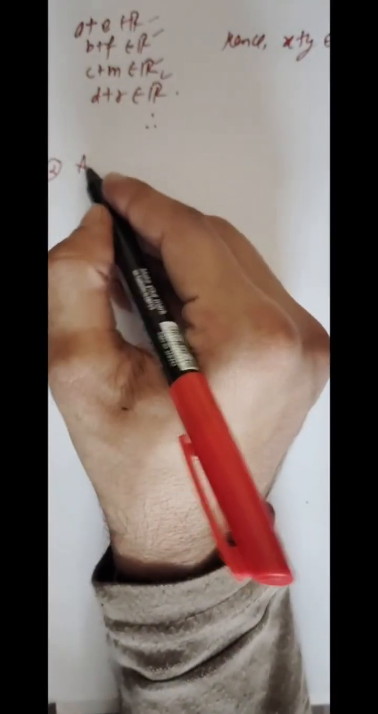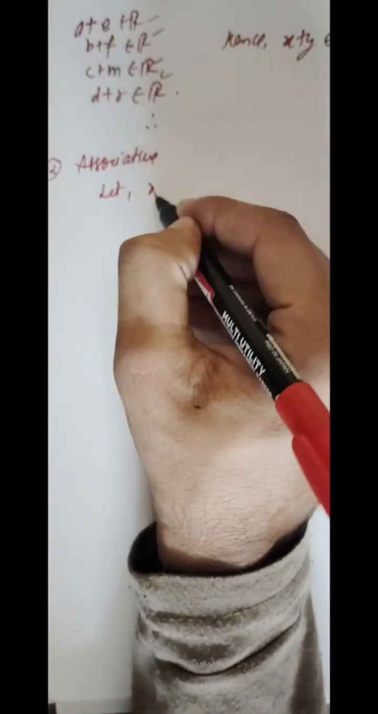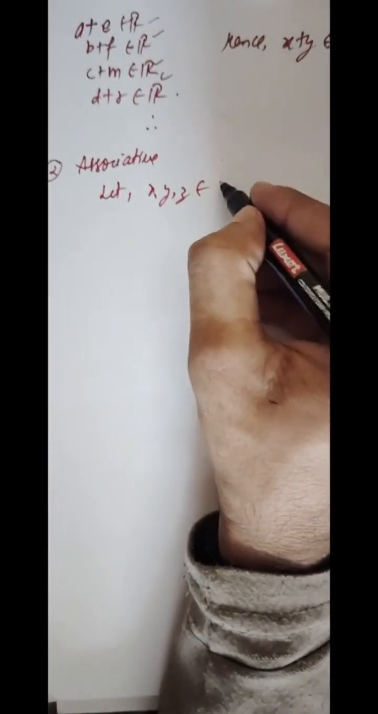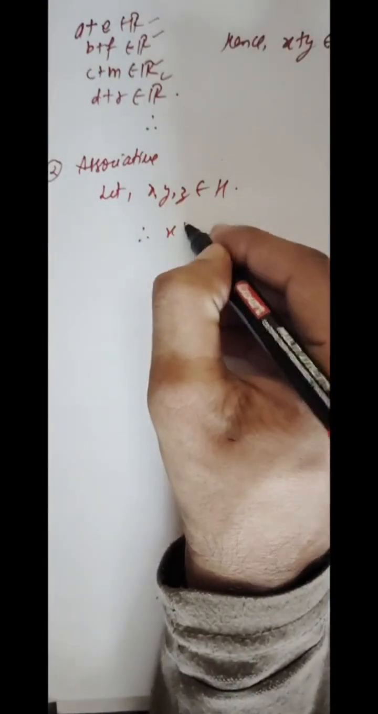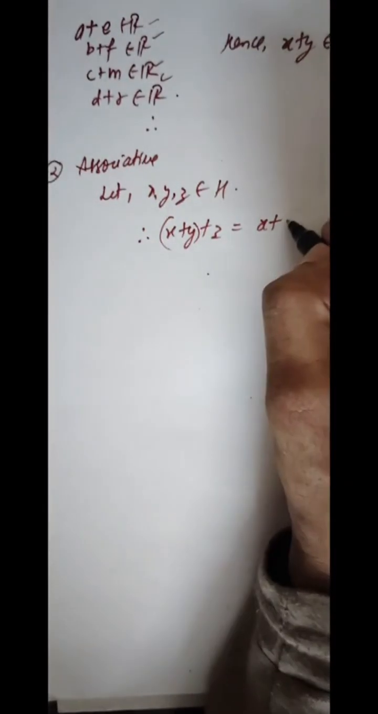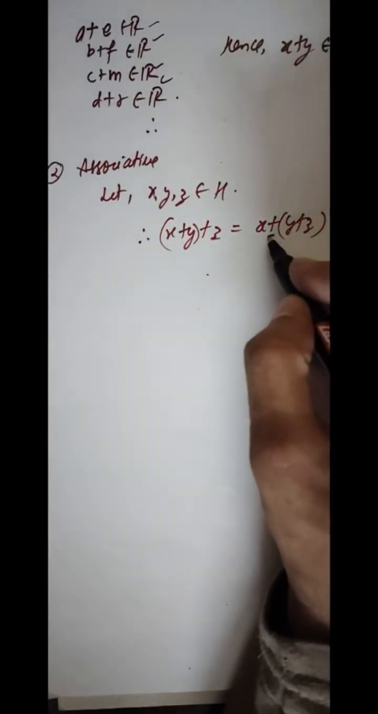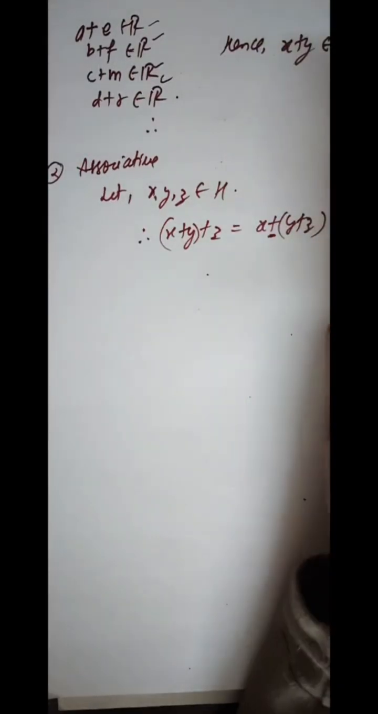Students, our second property is associativity. Let's take any x, y, z belonging to H, then x plus y plus z equals x plus y plus z. Usually the same operations are followed in this usual addition, and that's why it is associative.